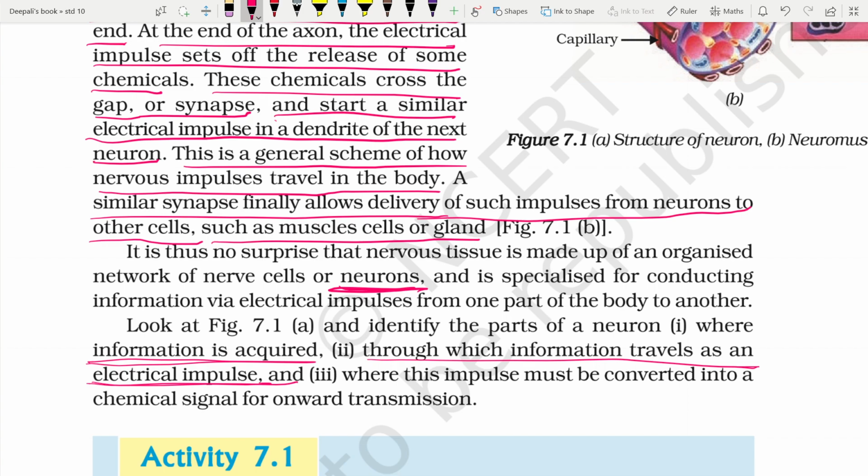So, what can you give as the answer? First one is information acquired at the end of the dendritic tip of the cell. Then information travels through the dendritic cell and along the axon to its end as an electrical impulse, and at synapse this impulse is converted into chemical signal for onwards transmission.